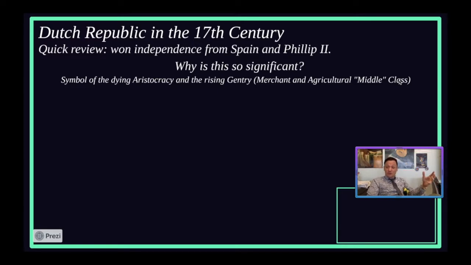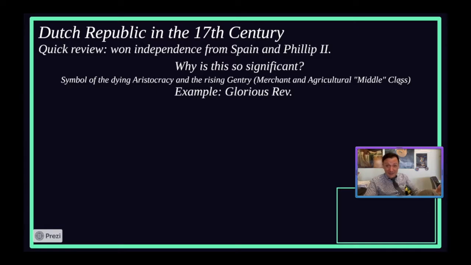And so the Dutch Republic was ruled over and run much more by these different people. And that merchant class is going to start taking over and start actually creating a representative government in a constitutional system. And it is going to lead to them having a massively large golden age, right? Well, not a massively large one. It only lasted for about 75 years. But they're going to have a golden age, right?